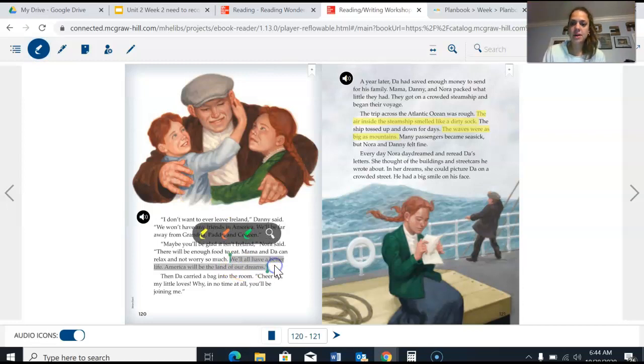We'll have a better life. America will be the land of our dreams.